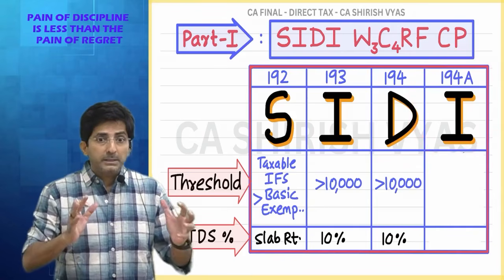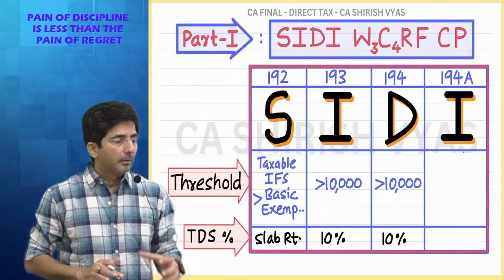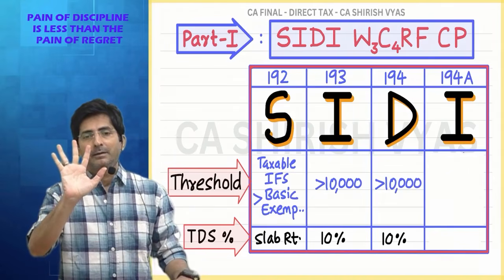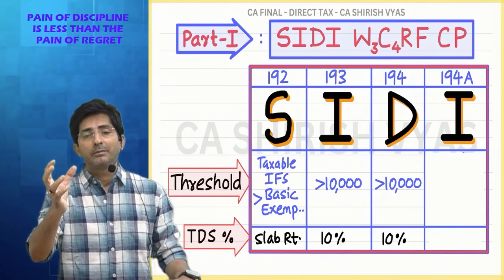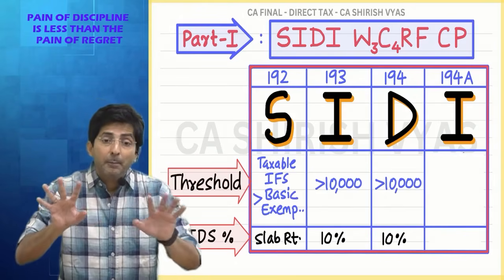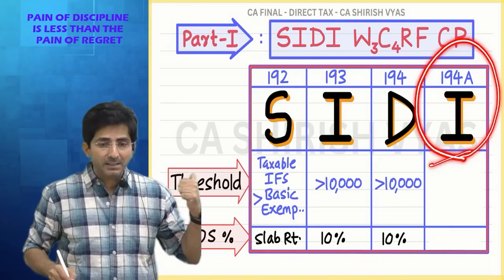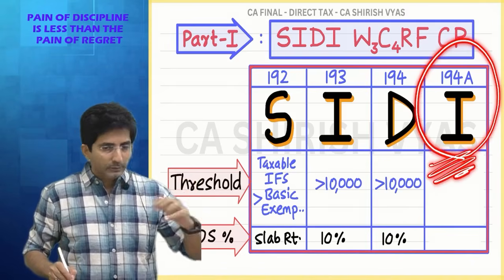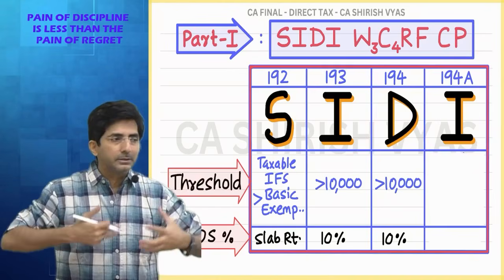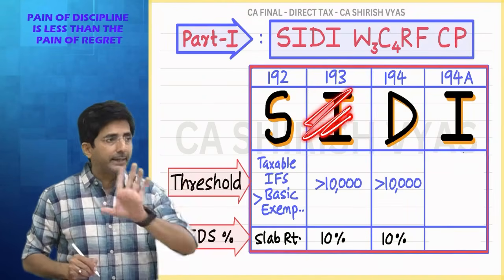Securities means something which is sellable. Debentures, bonds, which you can sell. But sometimes you hold something which is not sellable, like a bank account. Can you sell a bank account? No. So items which are not sellable will fetch the second kind of interest, 194A. So this is my trick to remember. Whenever I notice something which is sellable, debentures, bonds, securities, then TDS comes under 193.